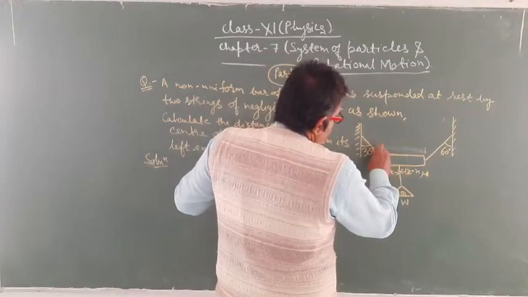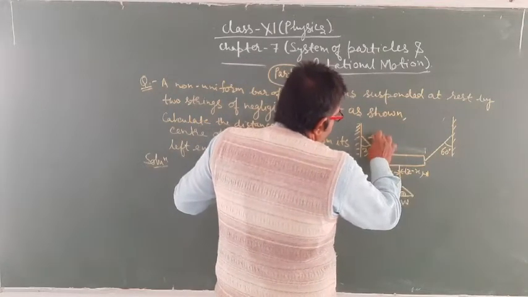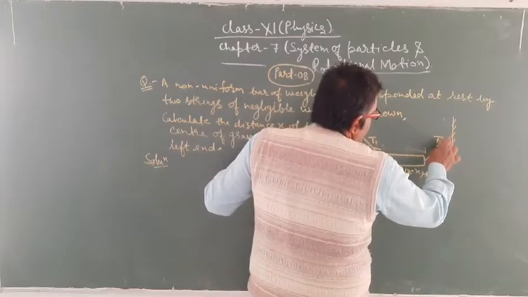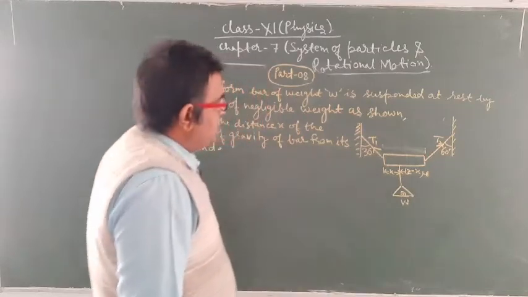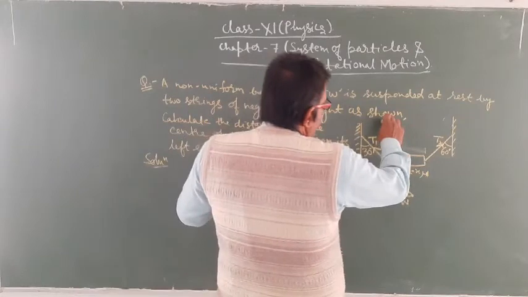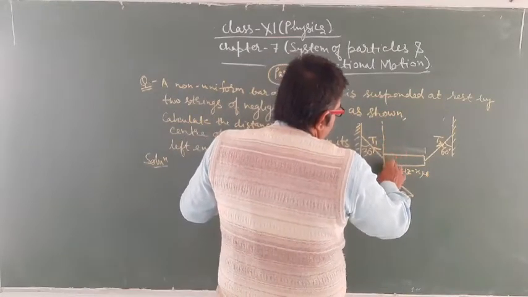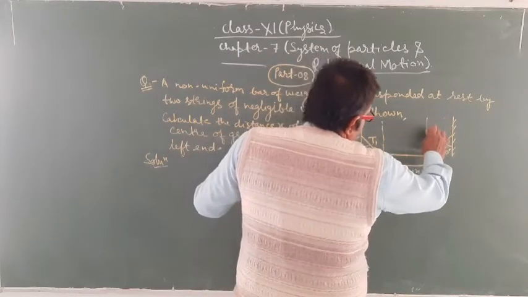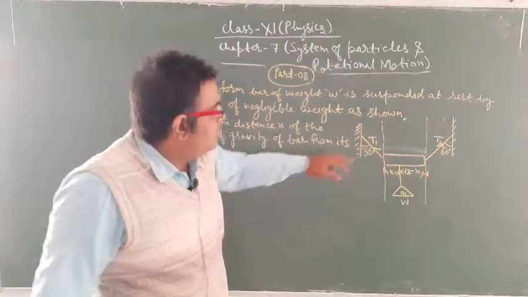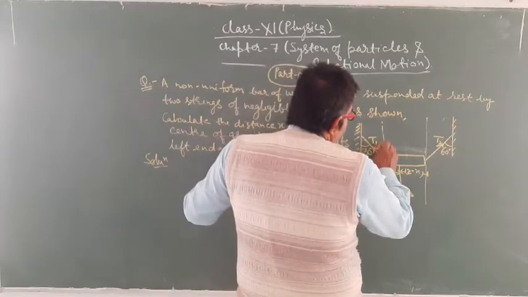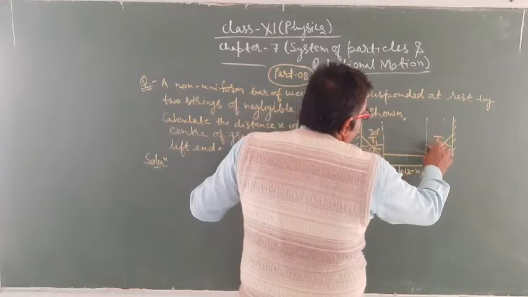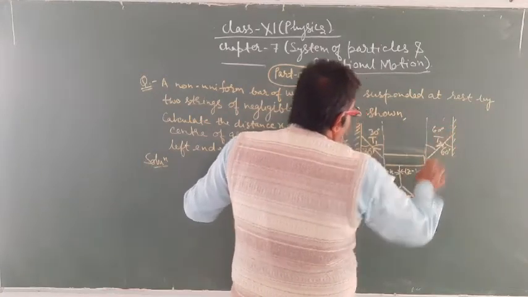Suppose this one is tension T1 and this one is tension T2. Clear students? Draw a parallel line along this. Since it is 30 degree, by alternate interior angles this angle is also 30 degree, and this is 60 degree, so this angle is also 60 degree.